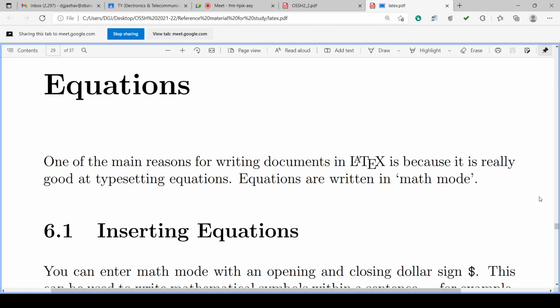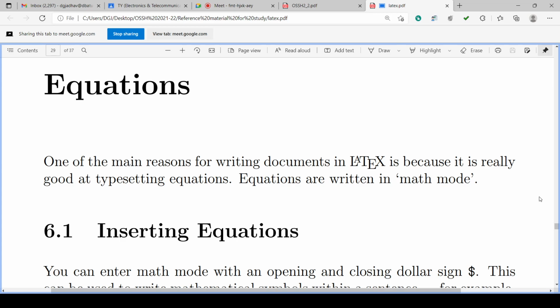Then many times we have to use the hat or tilde-like symbol at the top of the letter, the symbol or the variable. We have to use a lot of mathematical functions like derivative, integration, summation, isn't it?